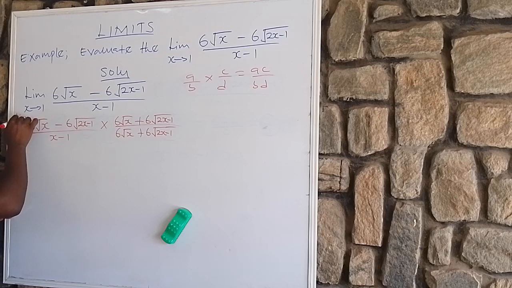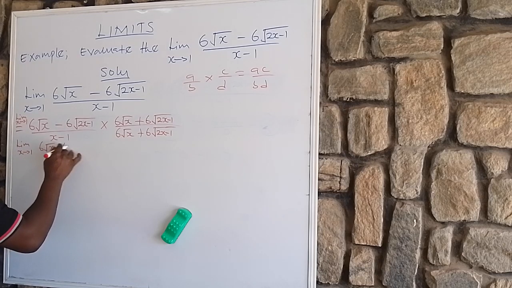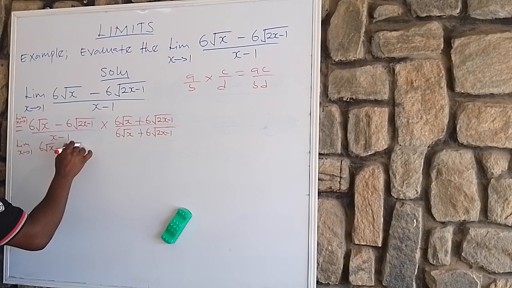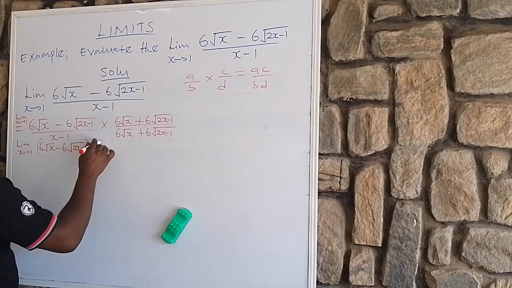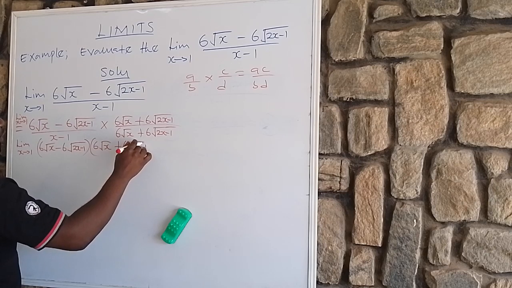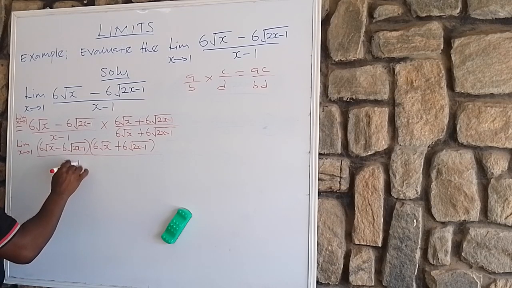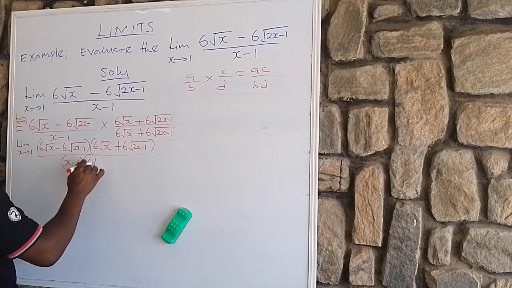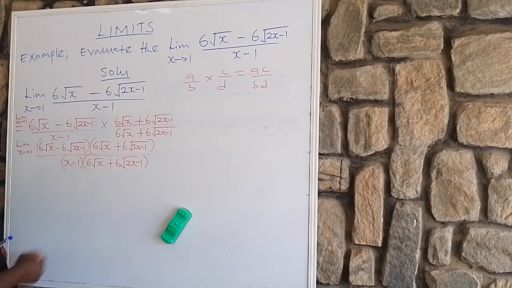Limit x tends to 1. So here, limit x tends to 1 will now be (6 root x minus 6 root 2x minus 1), open bracket, close the bracket, open another bracket, 6 root x plus 6 root 2x minus 1, close bracket, all over (x minus 1) times (6 root x plus 6 root 2x minus 1), close the bracket.